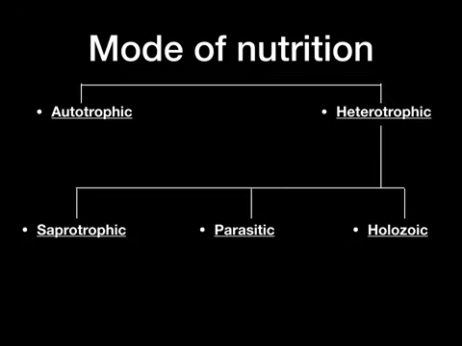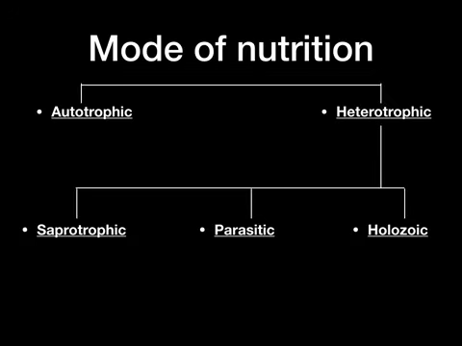Saprotrophic nutrition is that nutrition in which an organism obtains its food from decaying organic matter or dead plants, dead animals, and rotten bread, etc. Parasitic nutrition is that nutrition in which an organism derives its food from the body of another living organism without killing it.